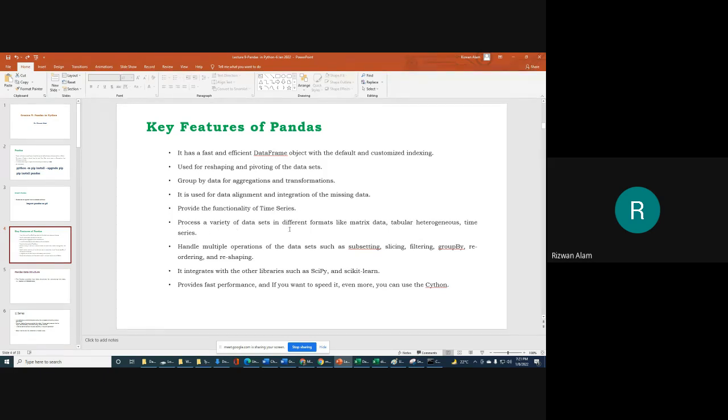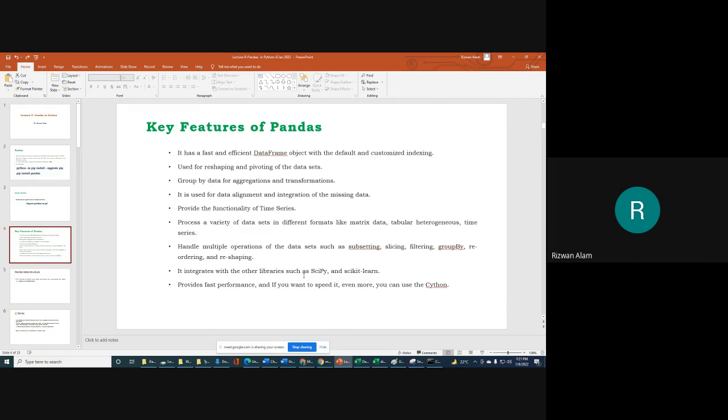It can process a variety of data sets in different formats like matrix data, tabular heterogeneous data, and time series. These types of data sets you can handle here in pandas, and it handles multiple operations on the data set such as subsetting, slicing, filtering, group by, reordering, and reshaping. You will see that we will apply these operations, and it integrates with other libraries such as SciPy and scikit-learn.